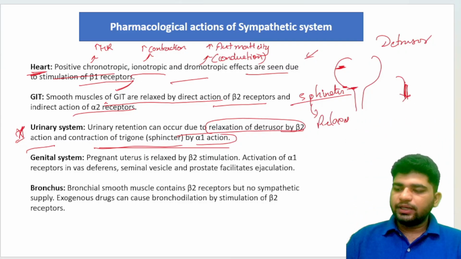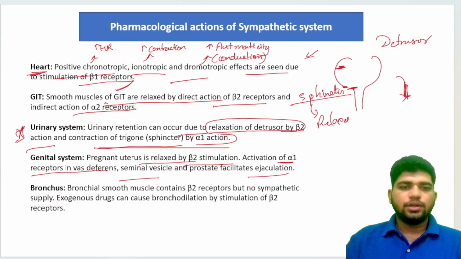Pregnant uterus is relaxed by beta 2 stimulation. Activation of alpha 1 receptor in the vas deferens, seminal vesicles, and prostate facilitates ejaculation, that is the release of sperms.